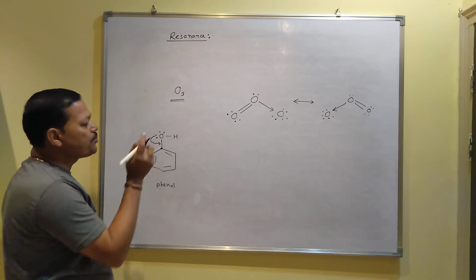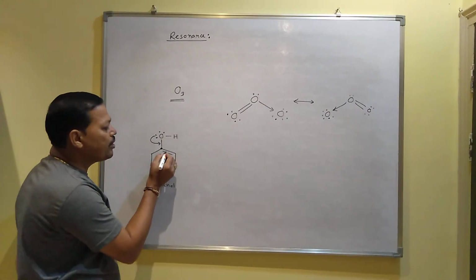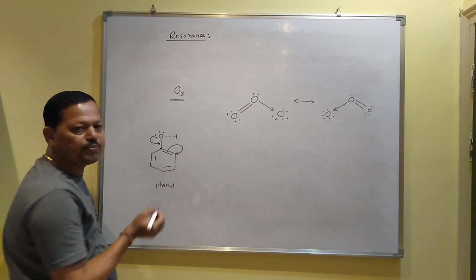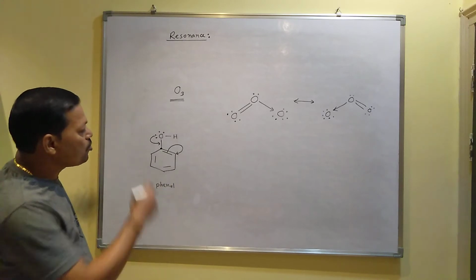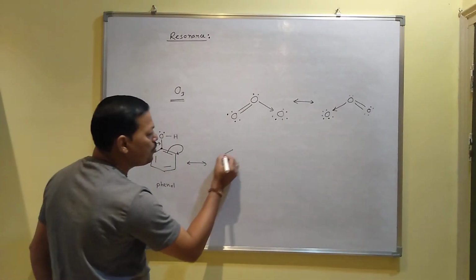So when you form this bond, this pi bond, I mean the double bond, as you know pi bonds are weaker, this pi bond will break and the electron pair will come towards this carbon. And this is called a resonance structure. Automatically this happens inside the molecule. So ultimately what will you get?